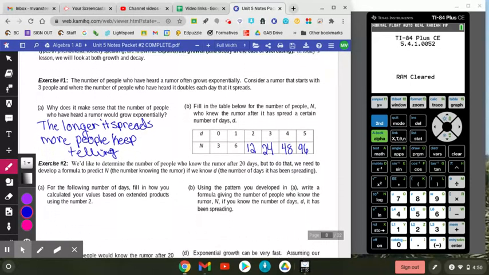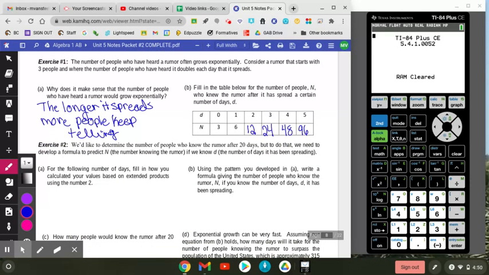Now, example 2, we'd like to determine the number of people who know the rumor after 20 days. But to do that, we need to develop a formula to predict n, the number knowing the rumor, if we know d, the number of days. For the following number of days, fill in how you would calculate your values based on extended products of the number 2.